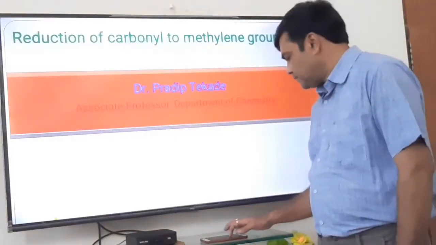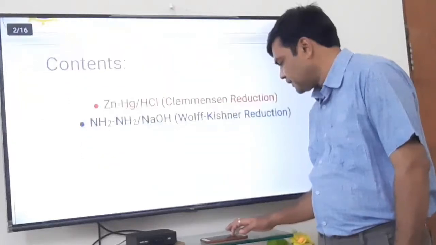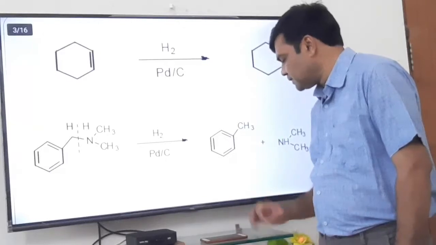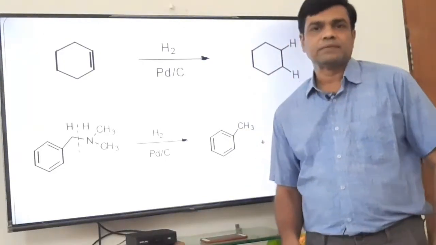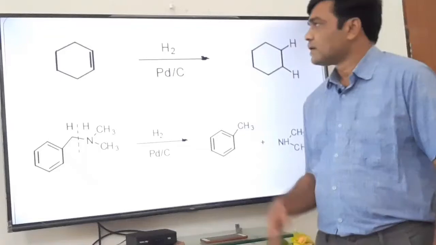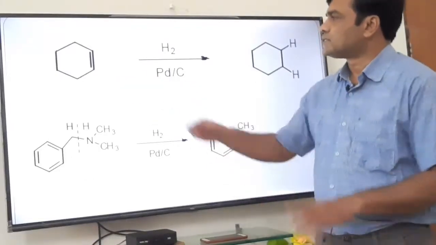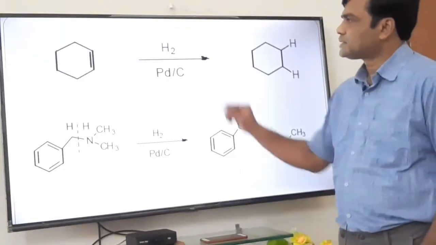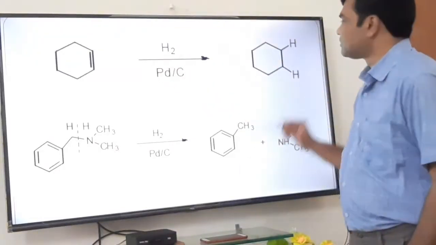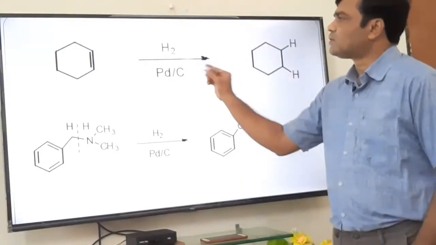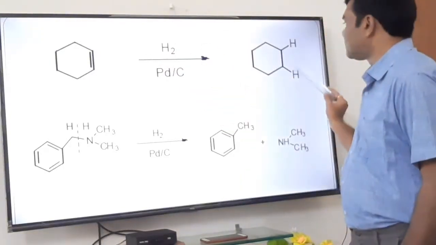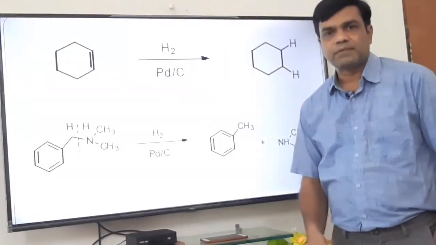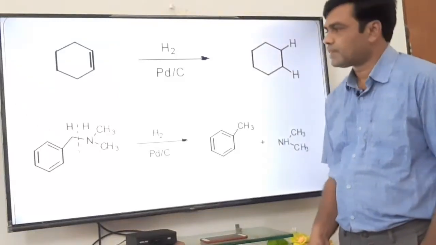Let us see first different reducing agents and then we will discuss zinc amalgam, HCl and hydrazine, that is Wolff-Kishner, in detail. See, this is the conversion of cyclohexene into cyclohexane. What conversion takes place here? Just addition across the carbon-carbon double bond. Two hydrogen atoms are added across the carbon-carbon double bond, and in this way alkene is converted to alkane. This is addition of hydrogen, which is called a reduction.